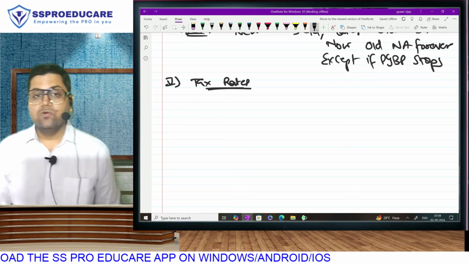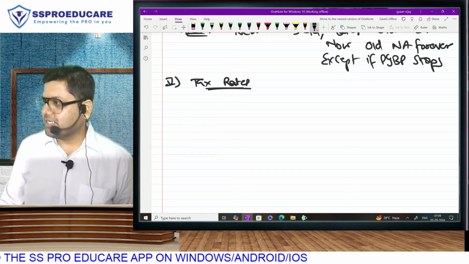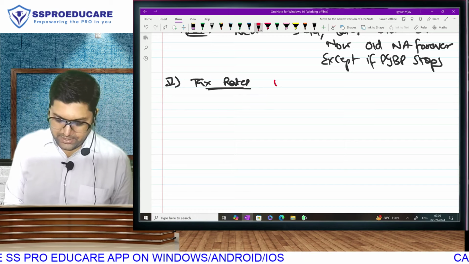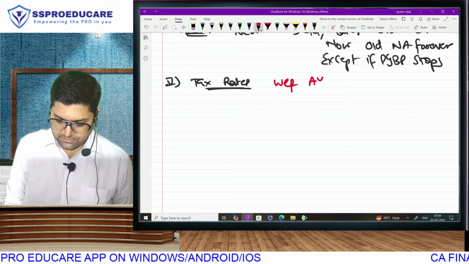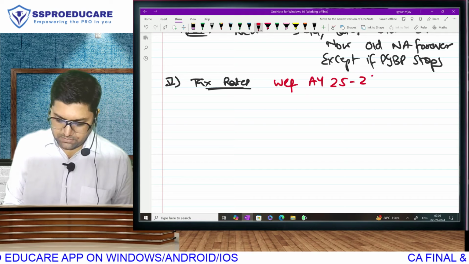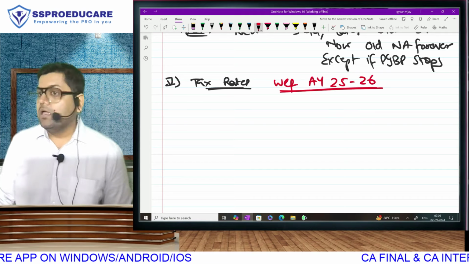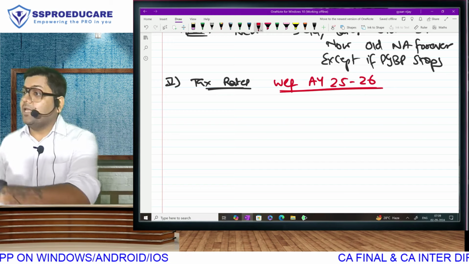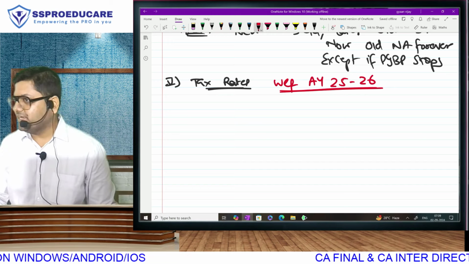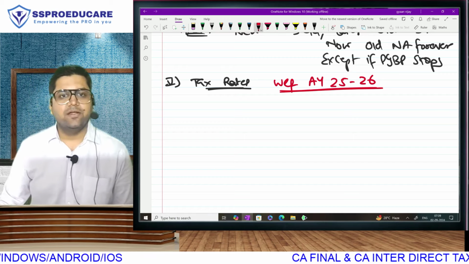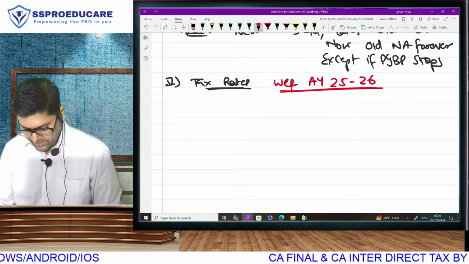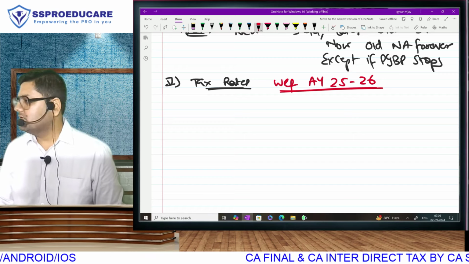tax rates. What are the slabs under section 115BAC? And ladies and gentlemen, 115BAC one more time undergoes a change. Last year also the slabs were drastically changed, completely changed. This year the Finance Minister has made further changes. Obviously, you don't have to study last year's tax.